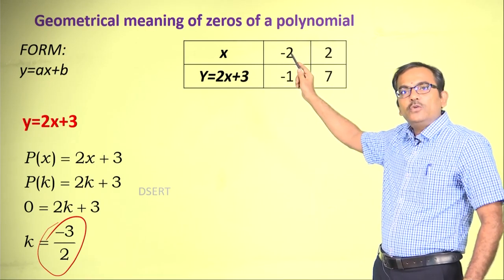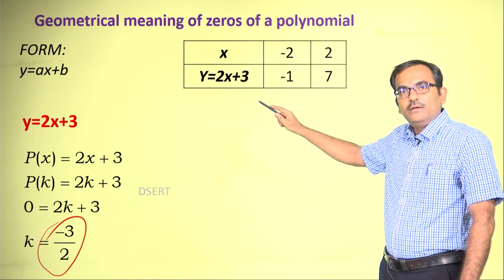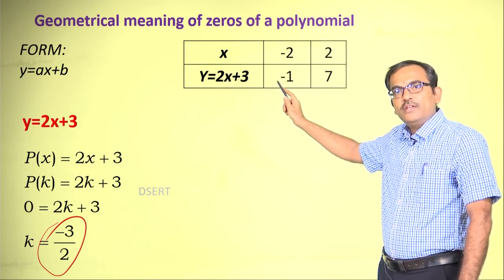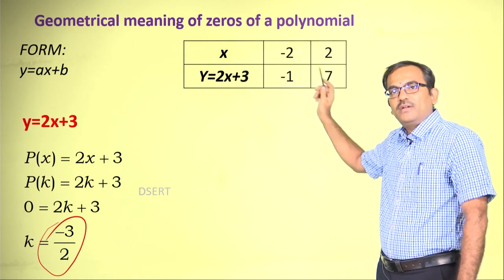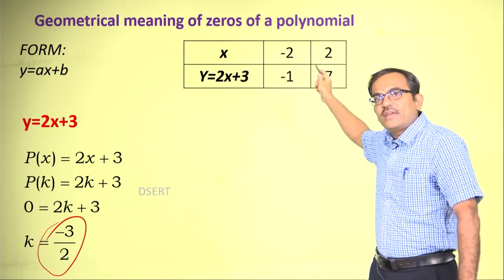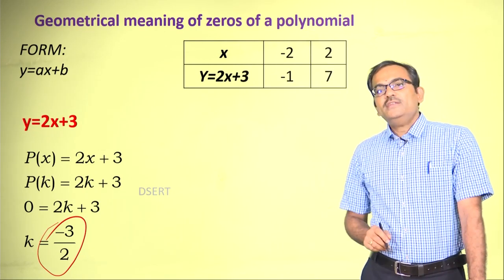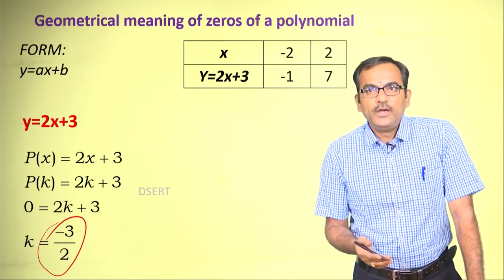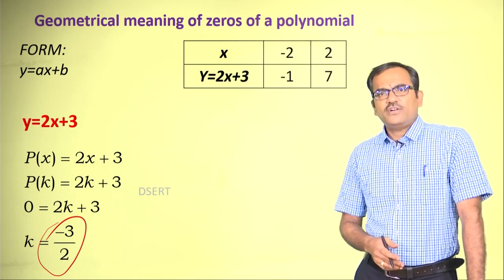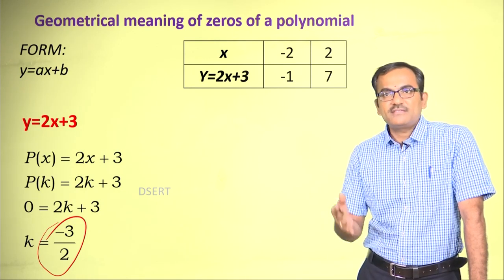I have taken x is equal to minus 2 and according to the polynomial, when x is equal to minus 2, y bears the value minus 1, and when x is equal to 2, which you can see here, y will become 7. Is it necessary for us to take only minus 2 and 2 for x? No, it is not necessary. You can always have minus 1, 0, 1, 2, 3 as the case may be.